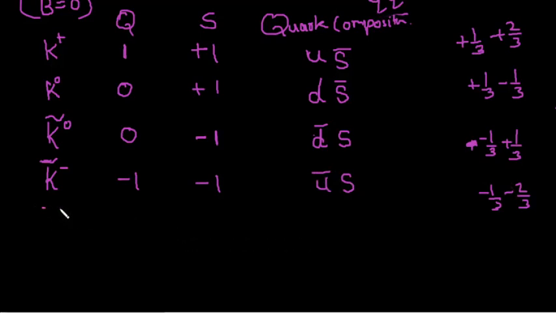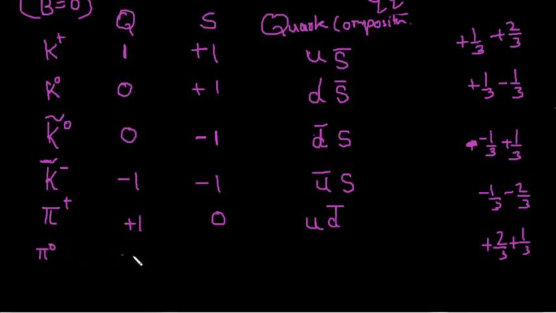Now we will do it for the pions, that is pi plus. For pi plus, there should be plus 1 charge. Strangeness is 0, so no strange quark is there. Now you need to have plus 1, so you will have u, that will be plus 2 by 3. Now you need one more, plus 1 by 3, that will be d bar. Composition done.